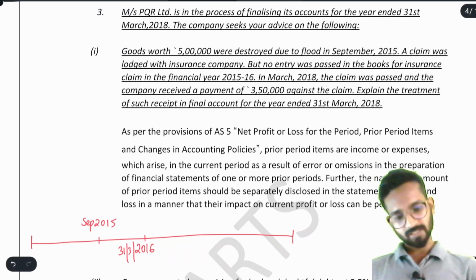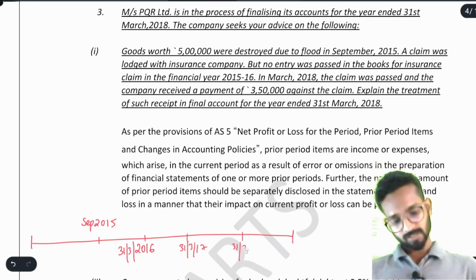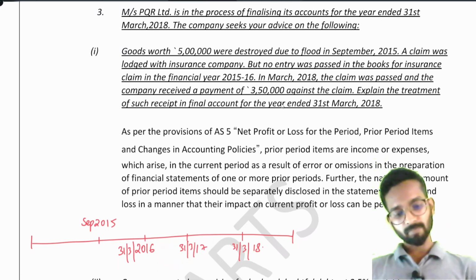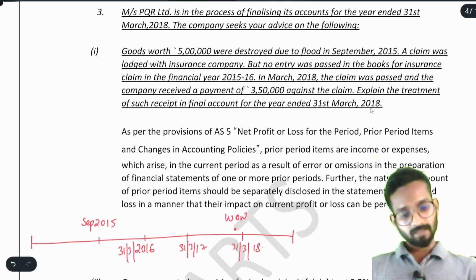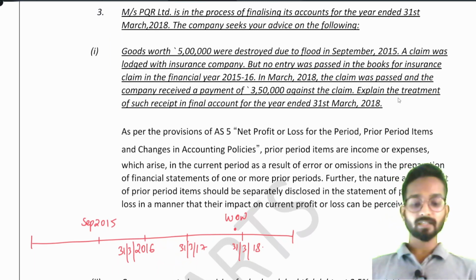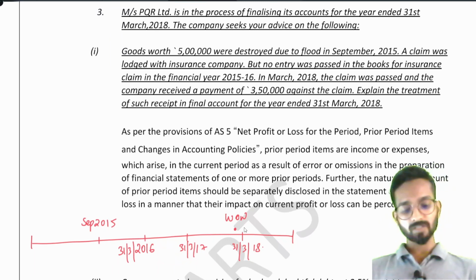We have already filed the insurance claim. Then 31st March 17, then in March 2018, 31st March 18, the claim was passed and the company received a payment of 3,50,000 against the claim. It means we received the claim here. Explain the treatment of such receipt in final accounts for the year ended 31st March 2018.